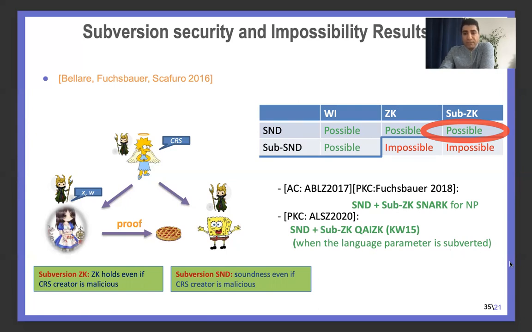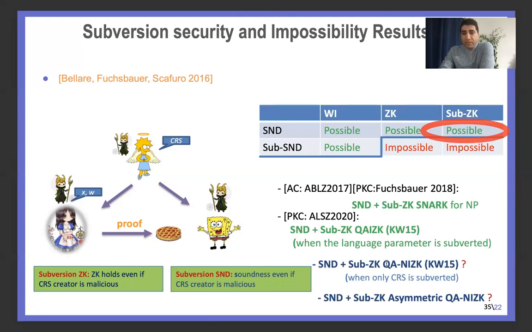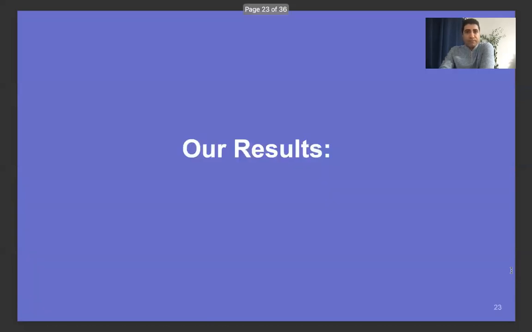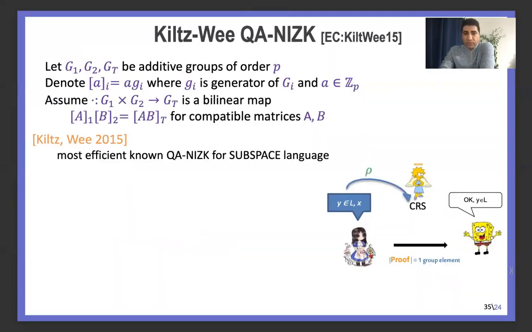But it was still left open whether we can construct subversion ZK QA-NIZK where only the CRS is subverted, and whether we can construct this QA-NIZK in the asymmetric model in the subversion setting as well. Part of our contribution in this paper covers these two open problems. As our result, we first start with the quasi-adaptive NIZK of Kiltz and Wee from Eurocrypt 15. But before that, let's have a quick recall of some preliminaries.